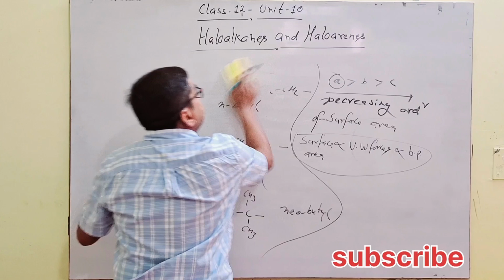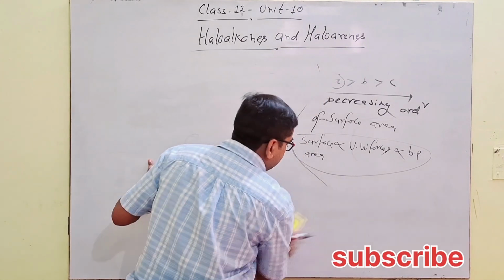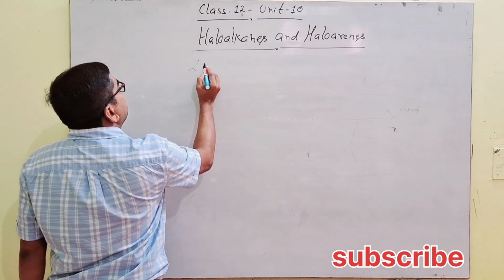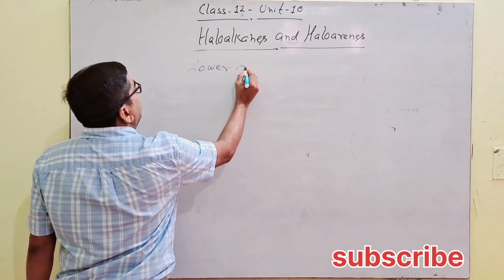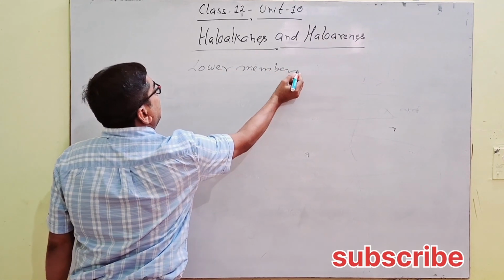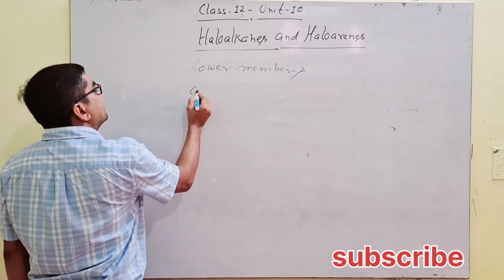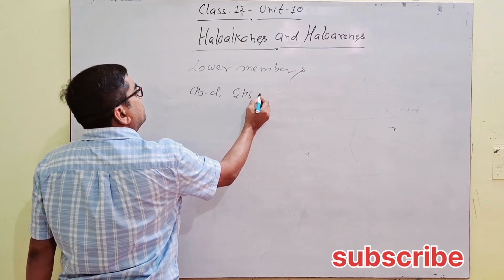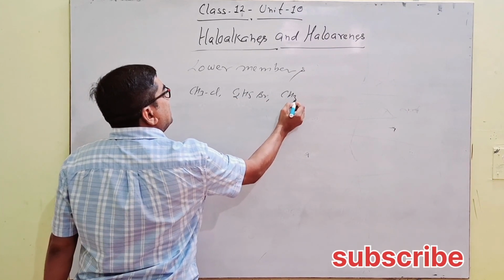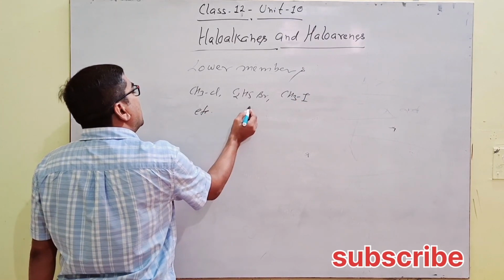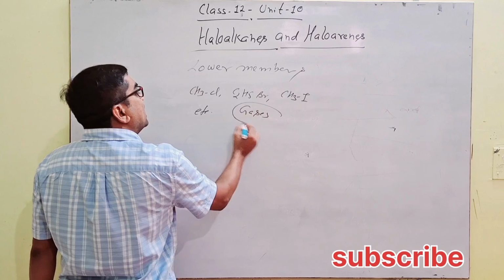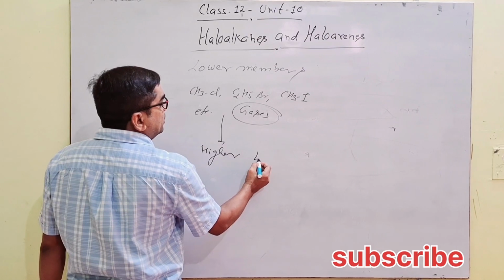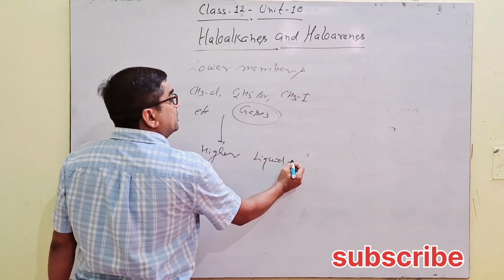Next is physical state and color. Generally, lower members of alkyl halides, like CH3Cl, C2H5Br, CH3I, etc., are gases, while higher members are liquid and then solid.